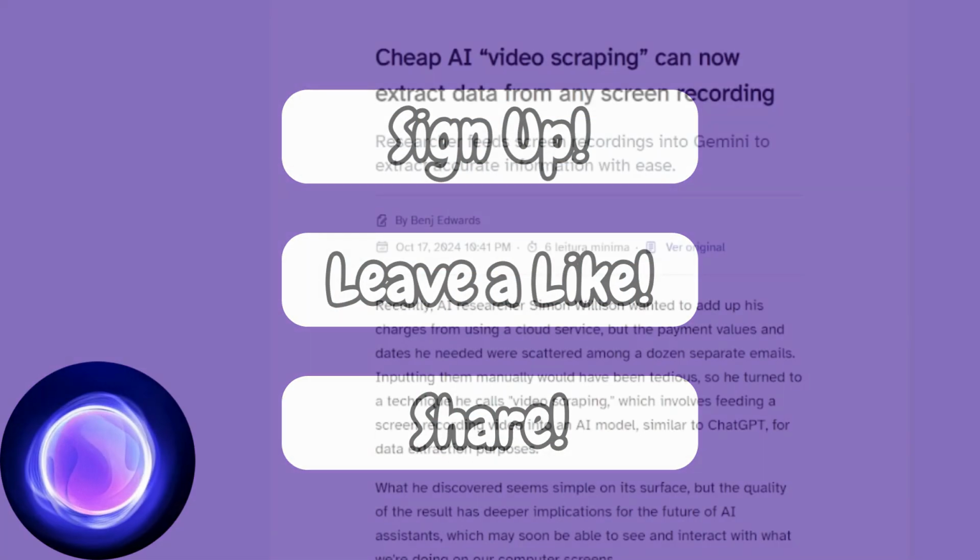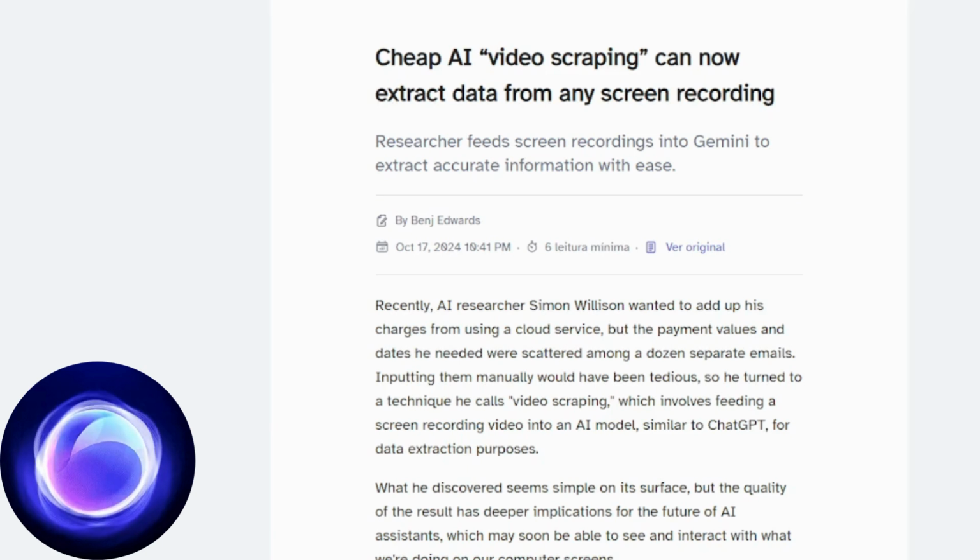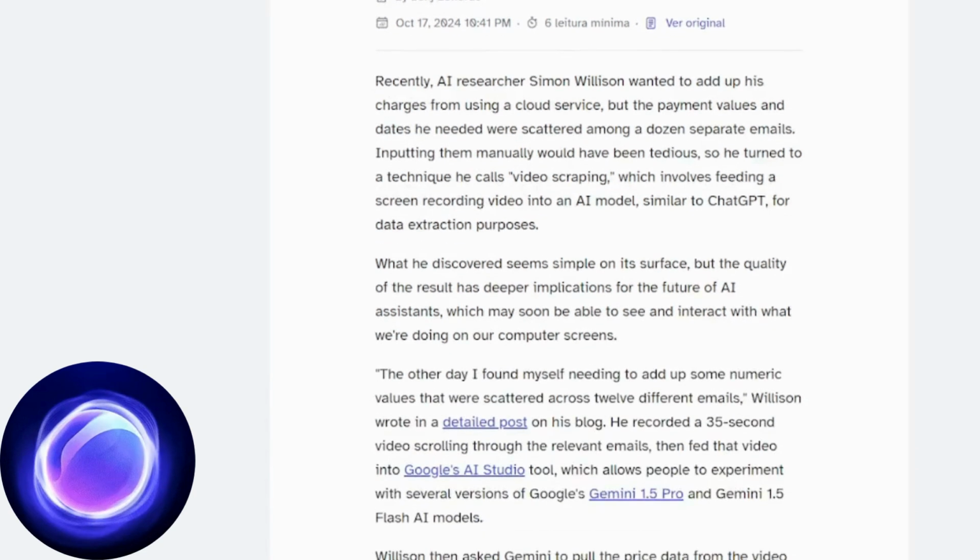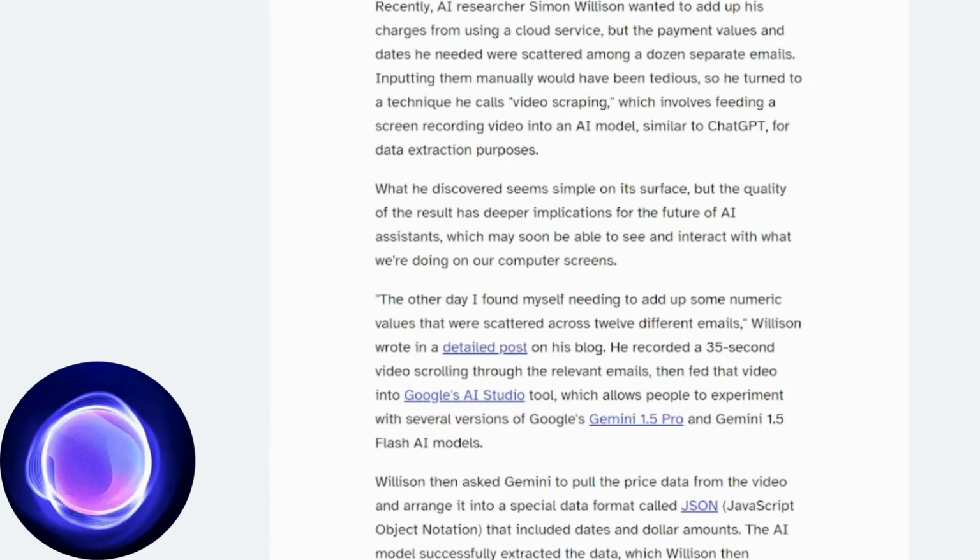AI researcher Simon Willison was faced with a common challenge: adding up billing information spread across multiple emails. The task seemed straightforward, but manually inputting the bills would be tedious. Instead, Willison turned to an innovative approach called video scraping, which involves capturing a video of a person's screen and running it through an AI model, similar to ChatGPT, to extract relevant data.